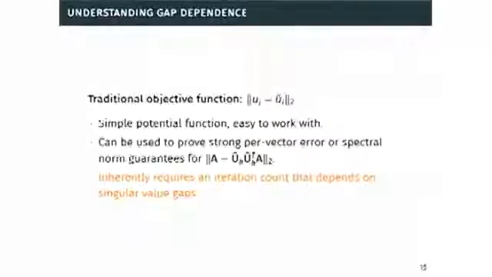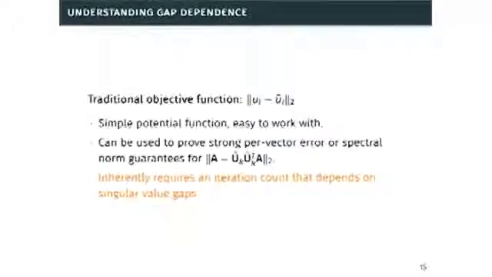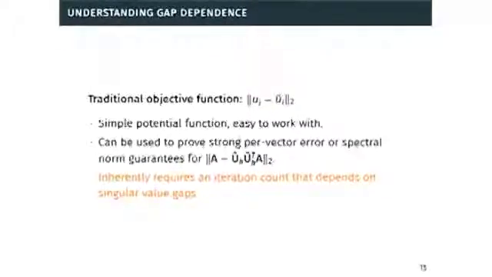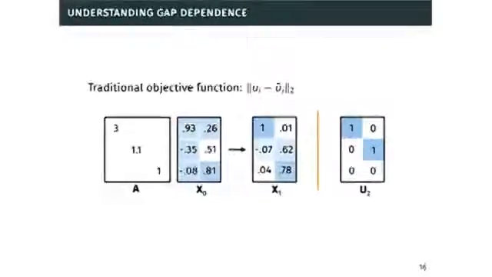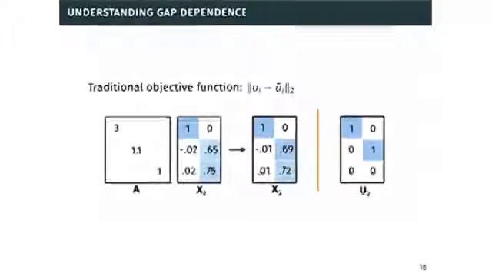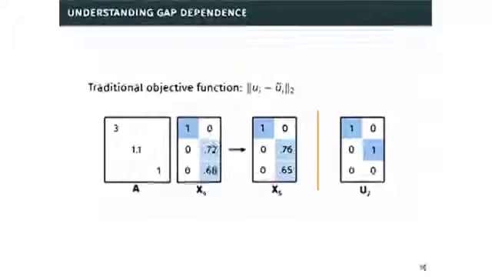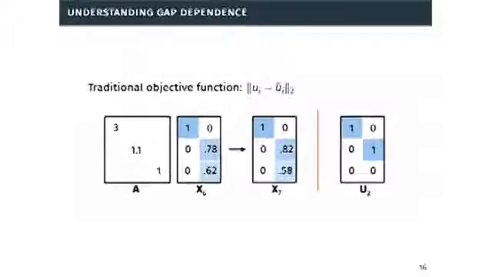But there's a huge negative in that in order to get ui minus u tilde i small, you inherently require an iteration count that depends on your singular value gaps. So specifically, if I apply the power method when I have a small singular value gap, I'm going to converge quickly to the top singular vector, but I'm going to converge very slowly to the second singular vector because it's only boosted in size a little bit at each iteration.